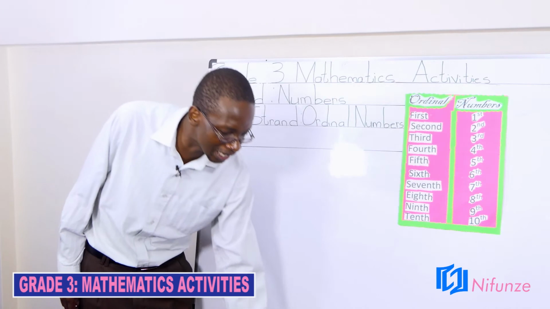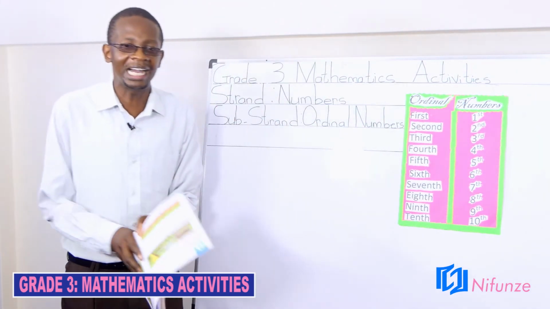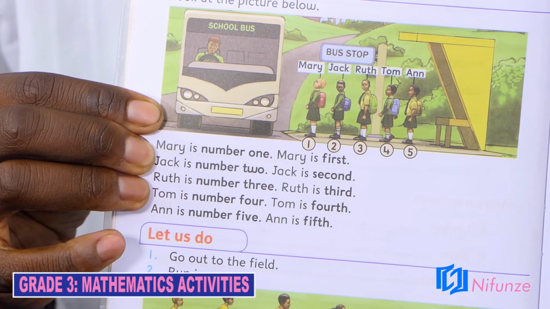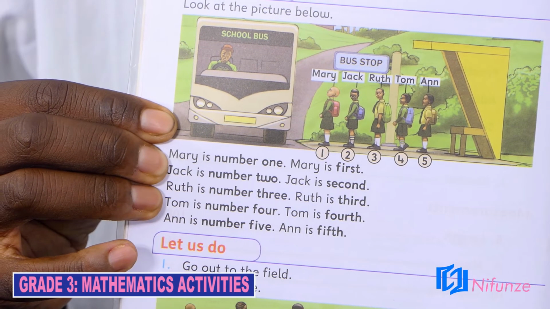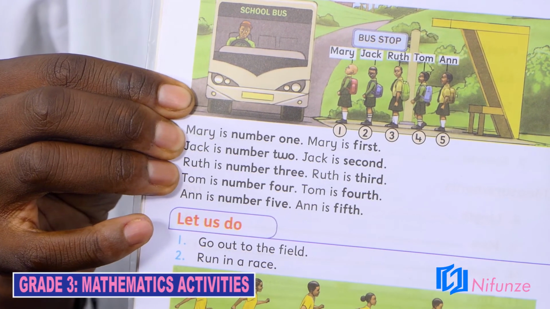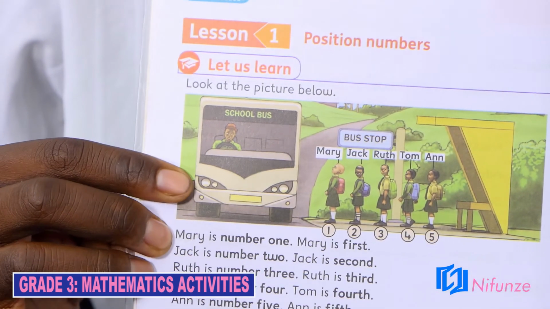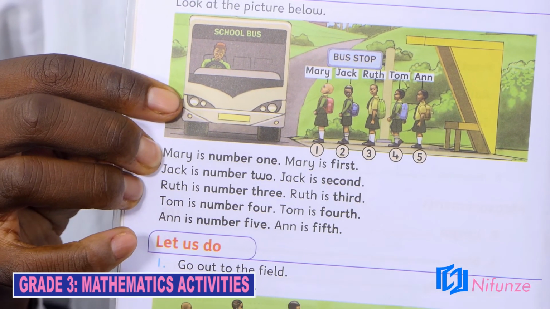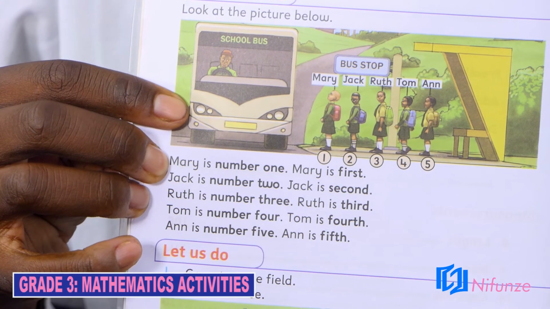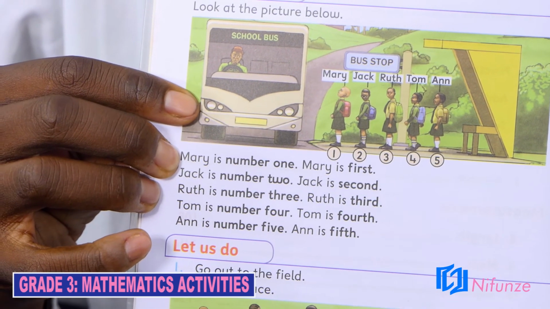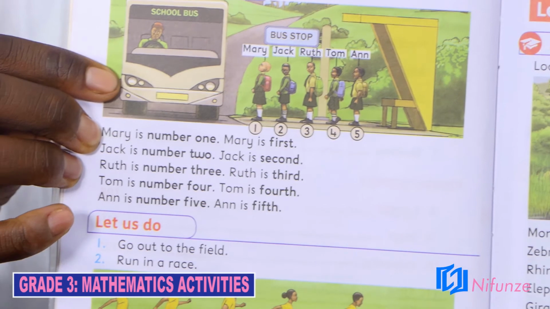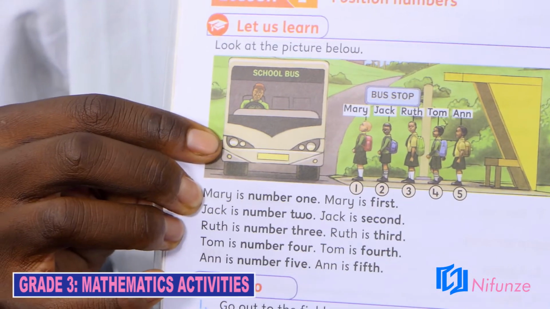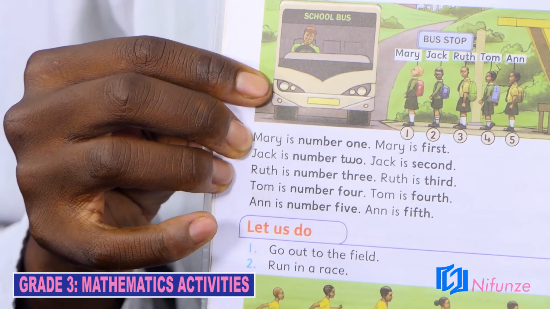I would like you to look at this book here and observe this picture. What can you see in the picture, class? Yes, I know some of you have seen the bus. Anyone else? Yes, you have seen the pupils lining up. Wonderful. So, who was the first person to enter into the bus? It was Mary. So, Mary is number 1. Mary is the first person.